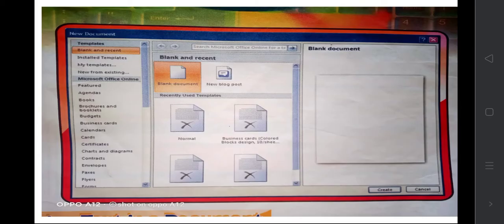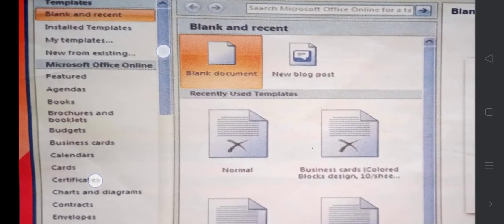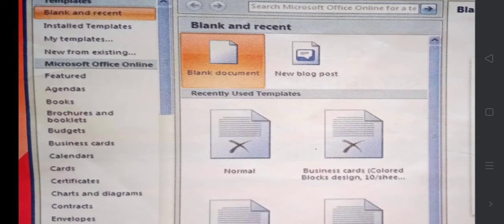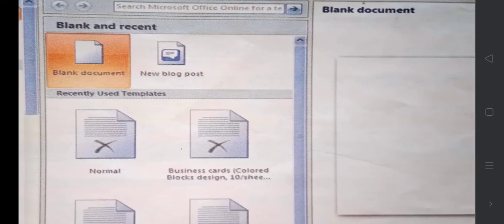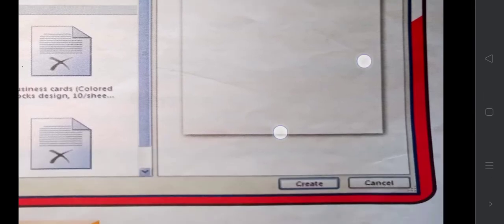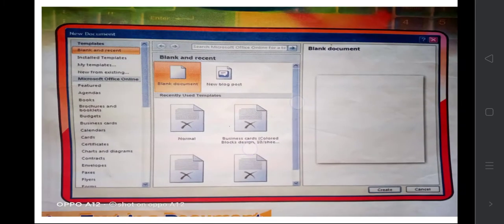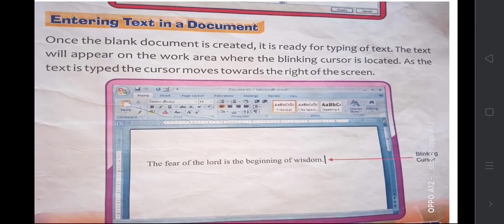As soon as you give these commands, the dialog box will appear like this. There are so many options: Blank and recent templates are all there. You can select Blank document. If you select it, the document will be like this. You will click on the Create button. As soon as you click the Create button, the document will be like this.